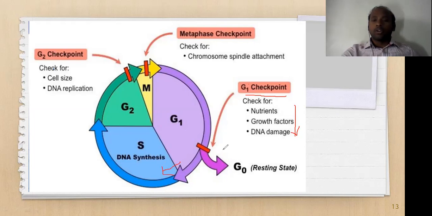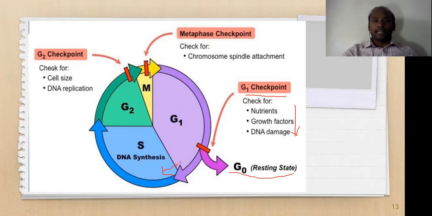Clear? So if any one of them is not present, or if DNA damage has happened in the G1 phase, definitely this G1 checkpoint will not allow the cell to enter into the S phase. Definitely it can enter into the G0 phase, where it will give certain time for the correction of the DNA damage.